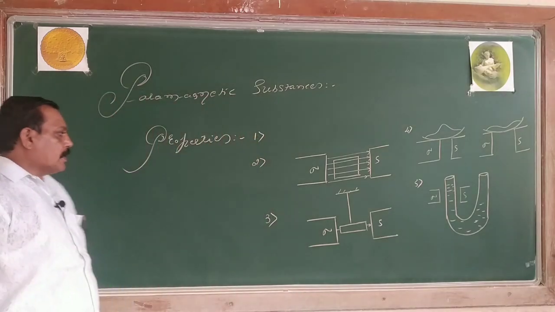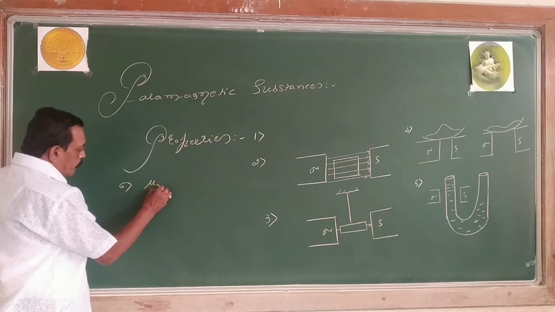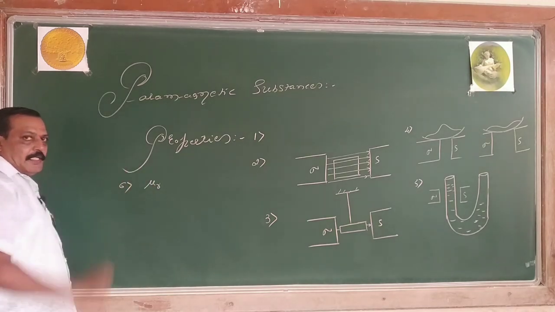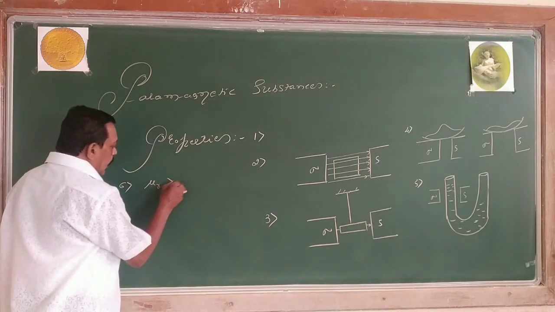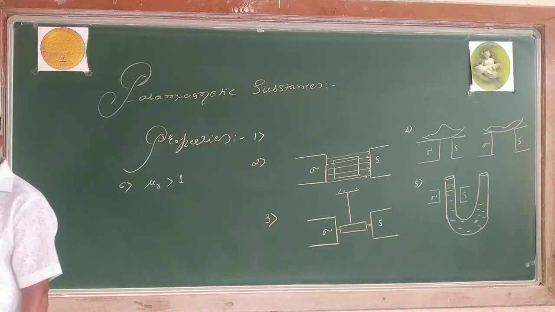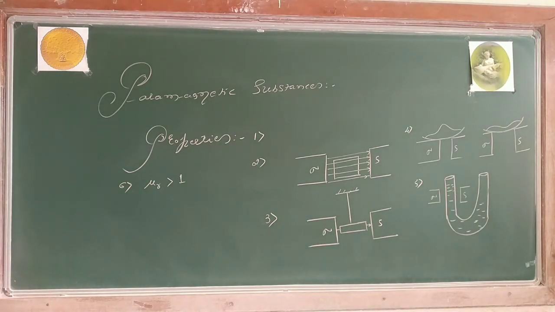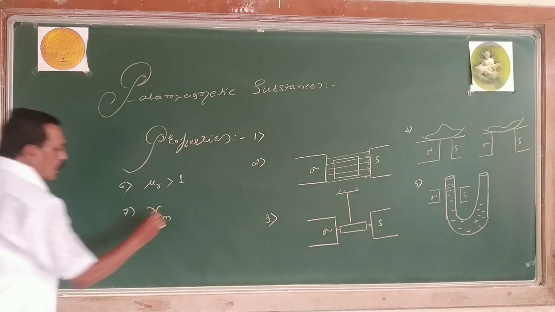Then, the sixth one: the relative permeability is greater than 1. What about the susceptibility?